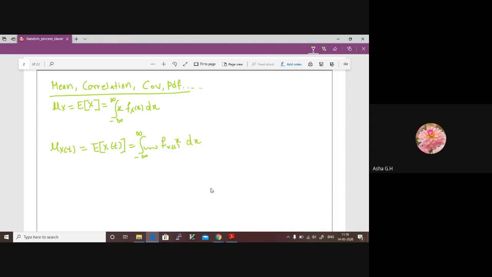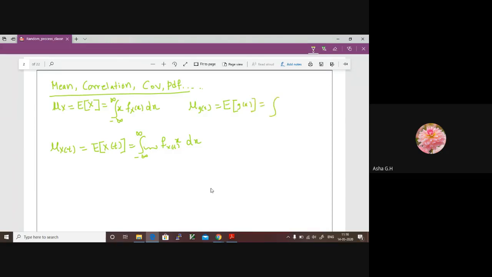Maybe you can have a look at all the equations for mean that we discussed. When I want to write the equation for random variable x, it is x into the PDF of the random variable. When we wrote the equation for a function of a single random variable g of x, how did we write the mean? This is expectation of g of x.